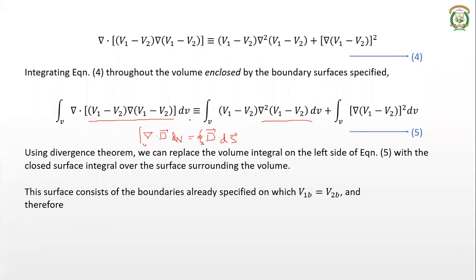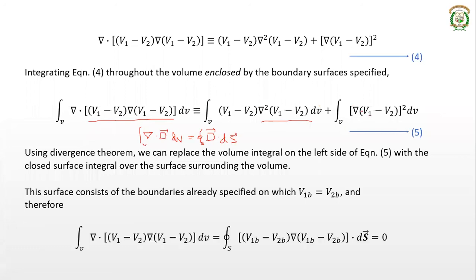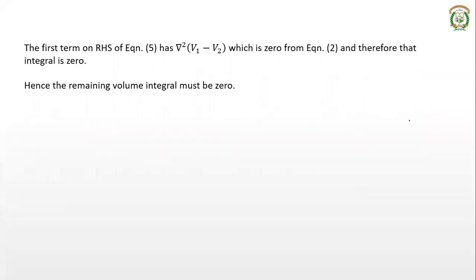Now this term has become 0. The first term on the RHS has become 0. So the remaining term has to be 0. Now what is remaining on the RHS is this term, that is the integration of (del(v1 minus v2)) the whole square with respect to v. That term should also be equal to 0. That is, the remaining volume integral must be 0.